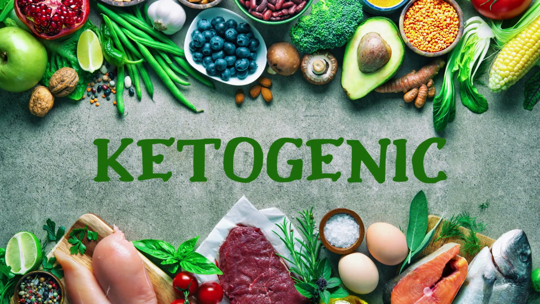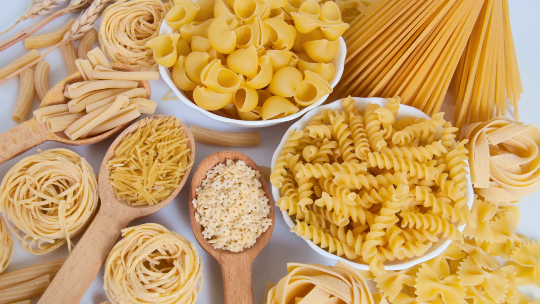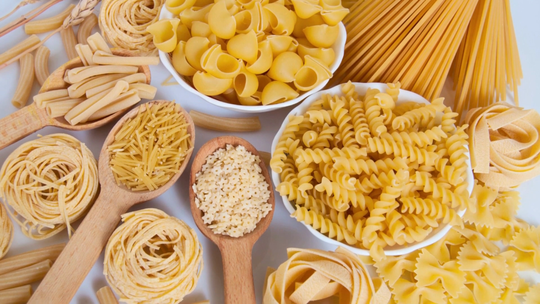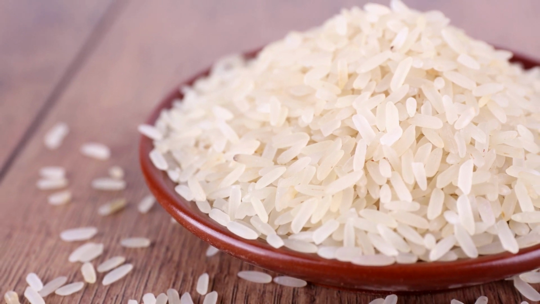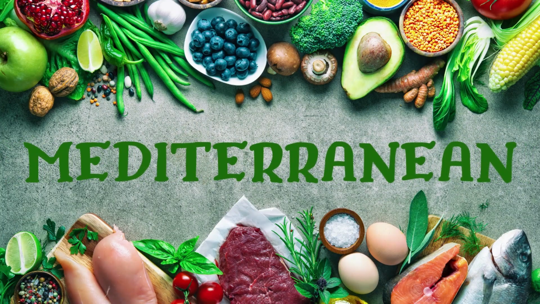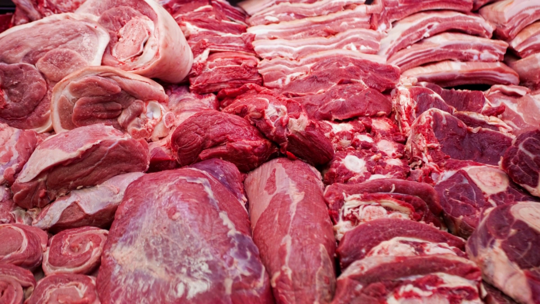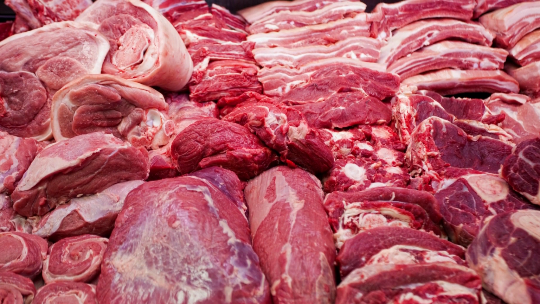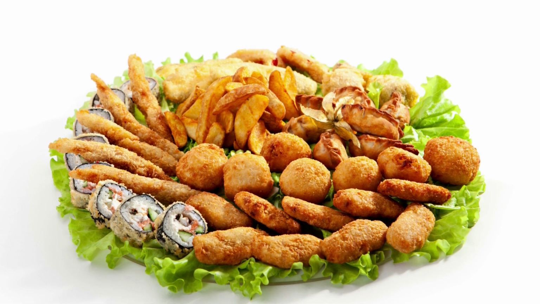Ketogenic diet. If you're following a ketogenic diet, you need to avoid carb-rich foods such as bread, pasta, rice, and potatoes. Instead, focus on healthy fat-rich foods like meat, fish, eggs, and avocado. Mediterranean diet. If you're following a Mediterranean diet, you need to avoid processed and saturated fat-rich foods such as red meat and fried foods. Instead, focus on healthy fat-rich foods like fish, olive oil, and nuts.